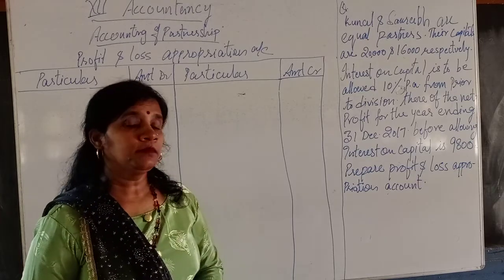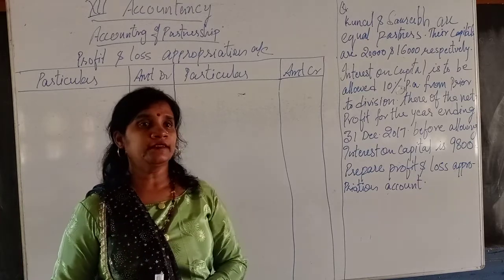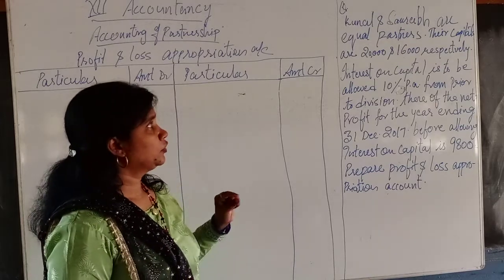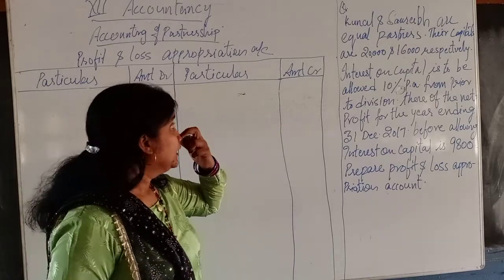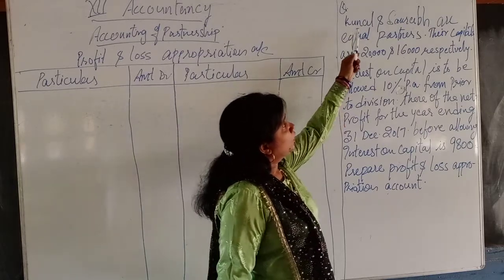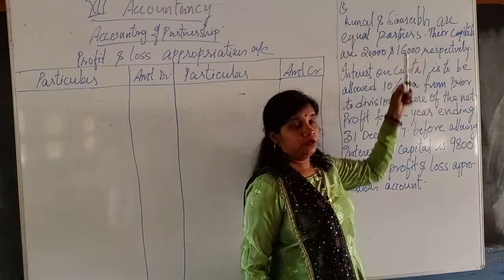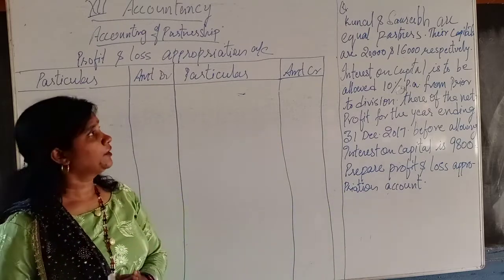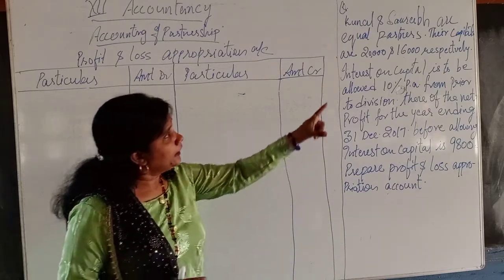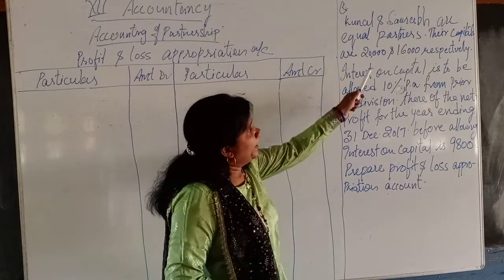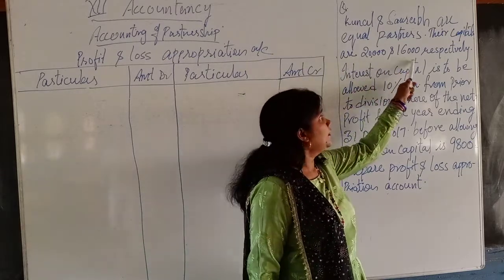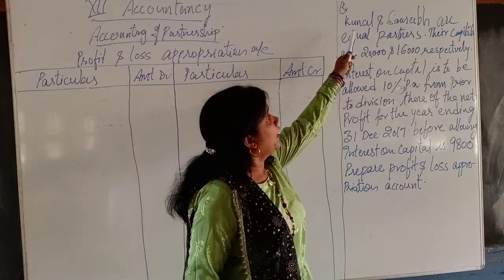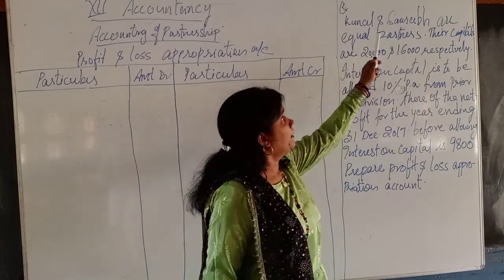In my last lecture, I have taken one example. So today also I am going to take one question of the exercise. The question is: Kunal and Saurabh are equal partners. Their capitals are 20,000 and 16,000 respectively. It means the capital of Kunal is 20,000 and capital of Saurabh is